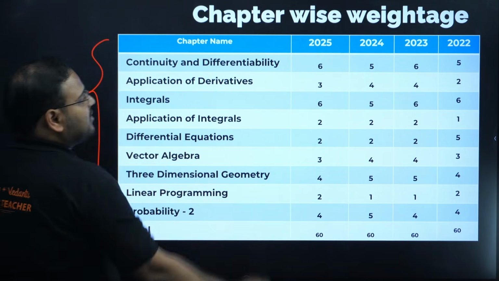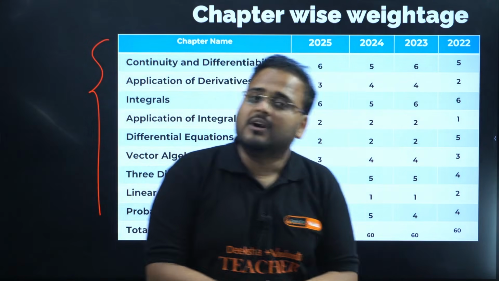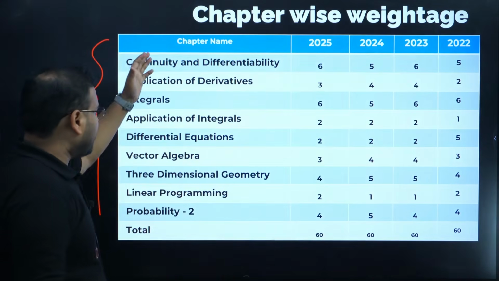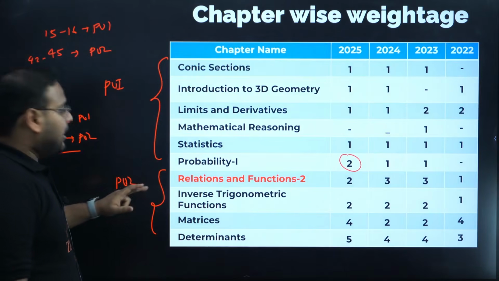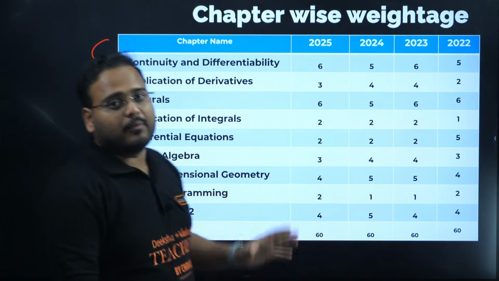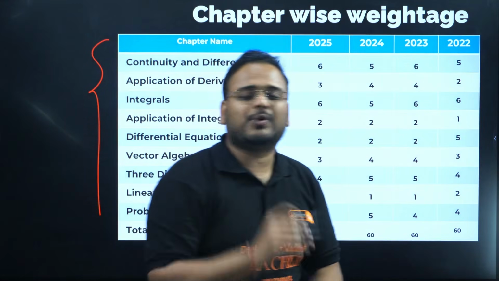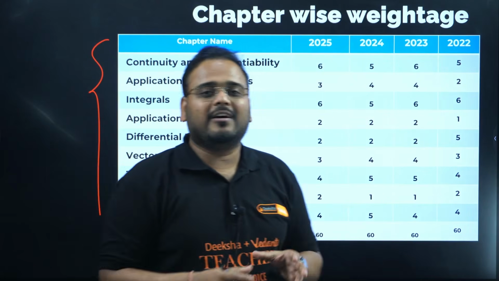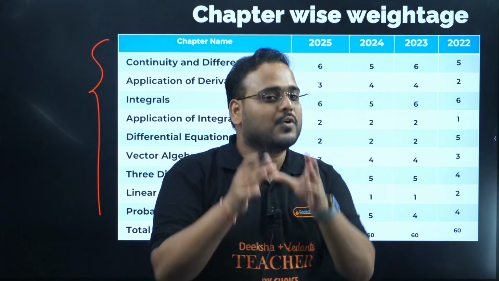based upon the last 4 years, the most recent years after the deletion of portions. I hope this is clear and visible, guys. Download the notes and the PDF to get all the information. How can you download it? Simply join the WhatsApp community. You get all the information and updates over there.